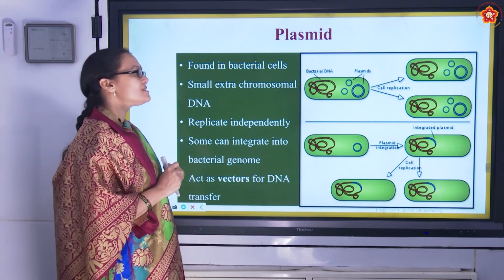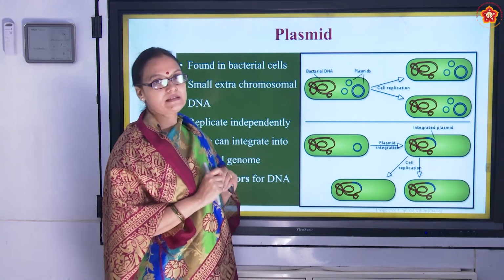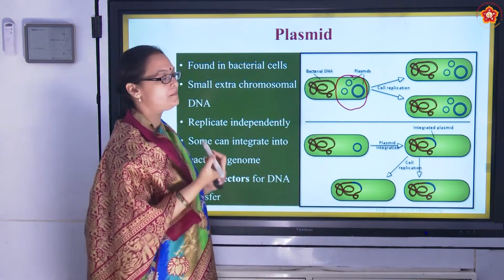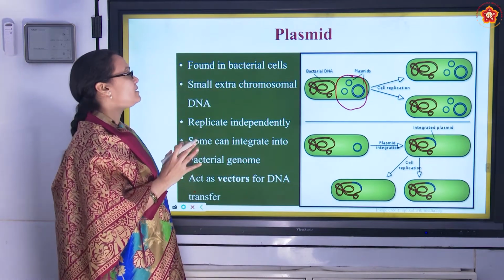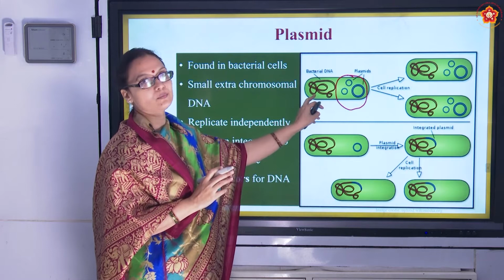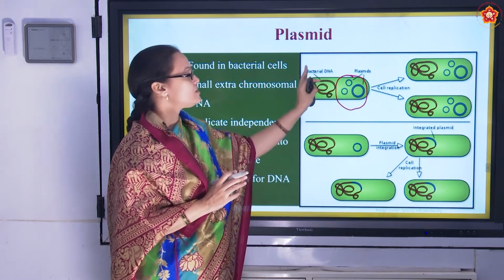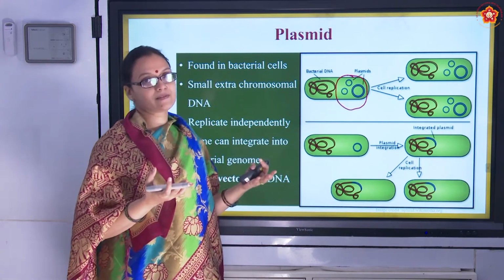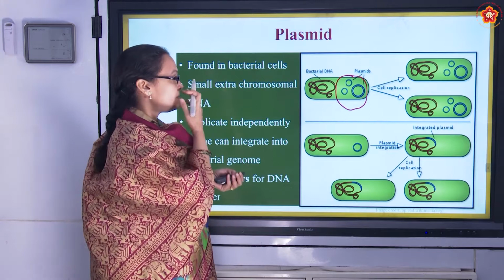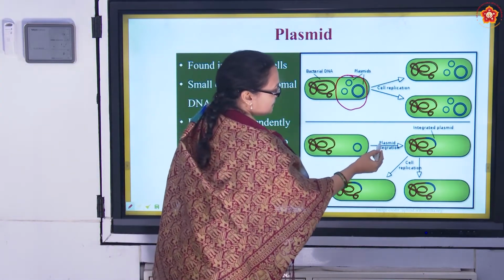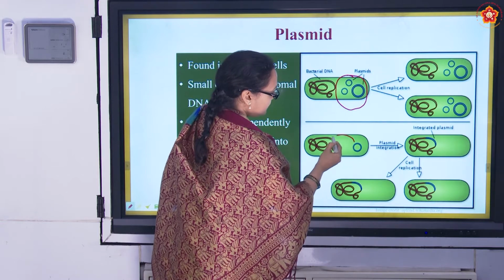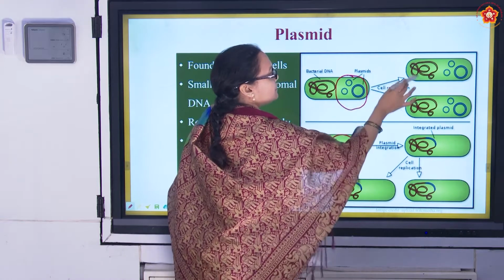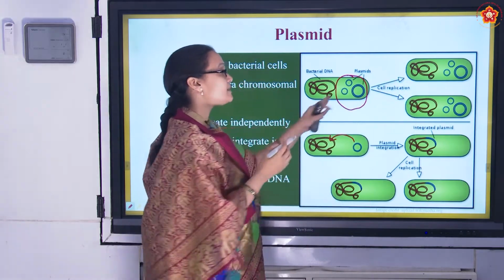Plasmids are present usually in bacterial cells. So these are plasmids. What are plasmids? Plasmids are circular and extra chromosomal. They are not within the chromosome. They are outside the chromosome. So they are extra chromosomal structures which can replicate by themselves. They can either integrate with the chromosome of the bacteria, or by themselves also they can replicate. So these are extra chromosomal.